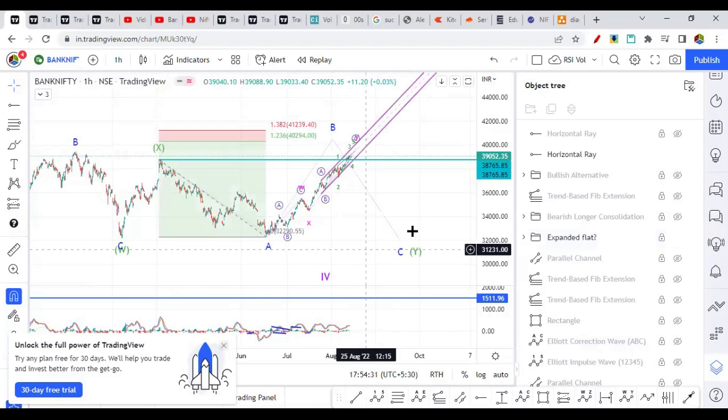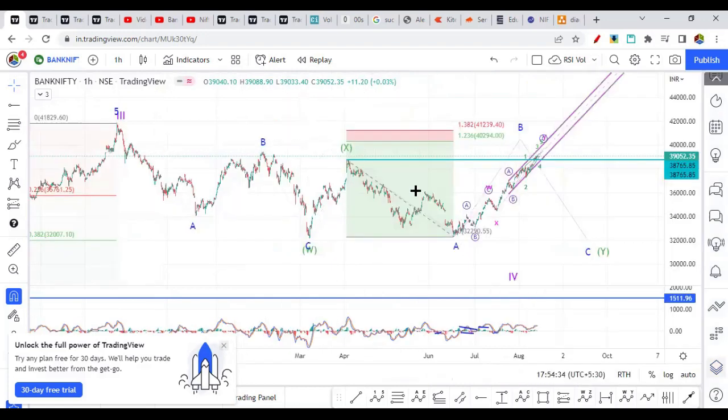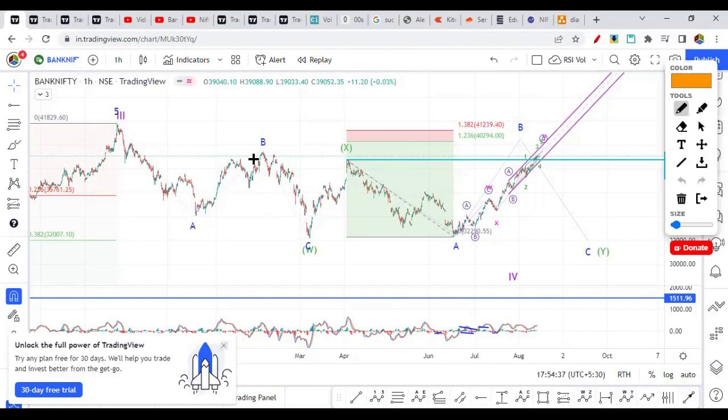So what if it's an expanded flat? Same case, wave A finished here, B finished here, and C finished here. So this we can call a W wave, and this X wave, which is smaller. I do not like this idea because X is very small in time and price compared to this B wave. So this doesn't look like a good wave count, but still we can consider this alternative wave count.